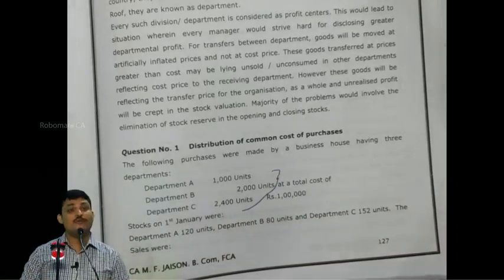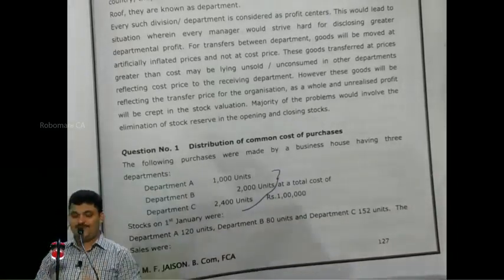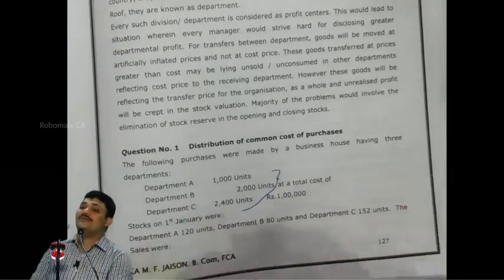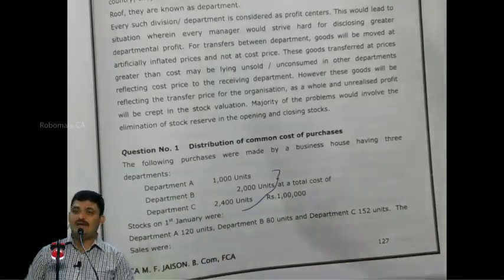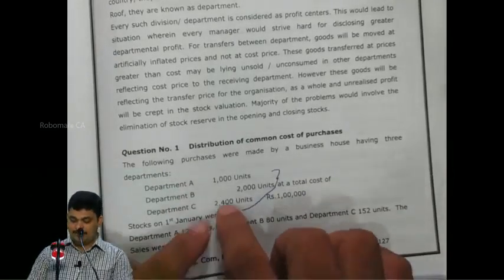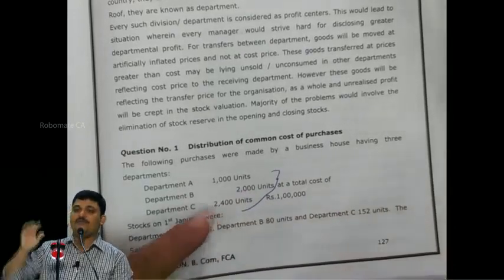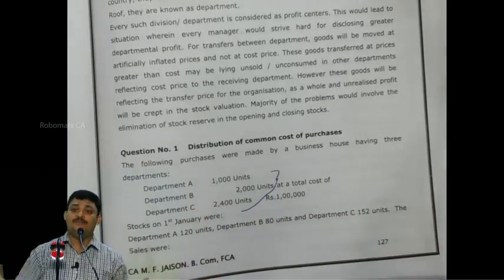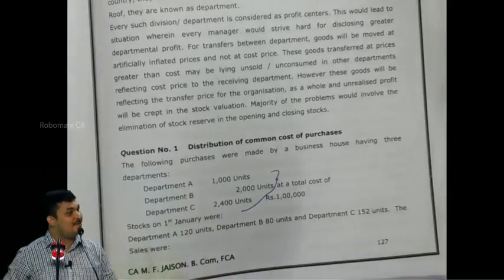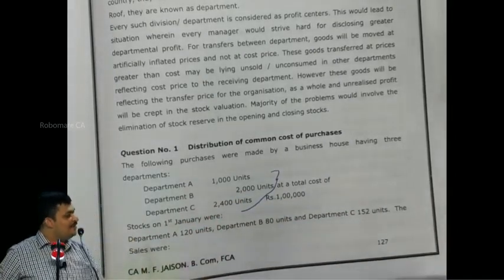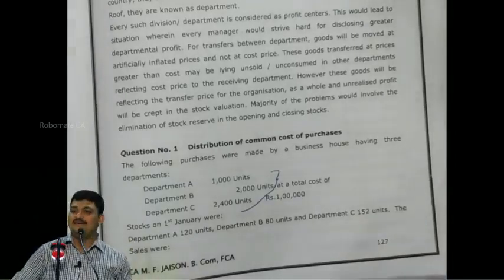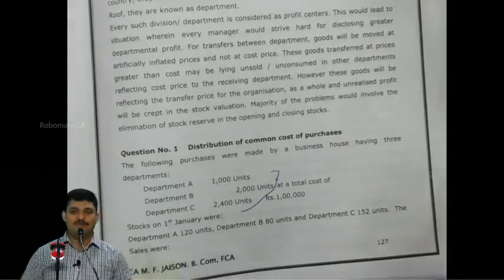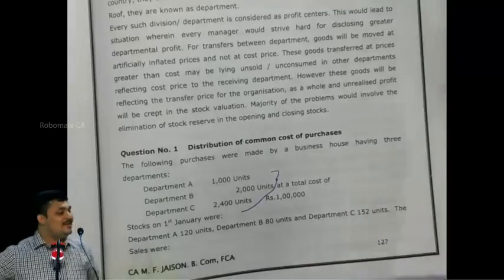Sir, but how do we find out the cost price, sir? Very simple. It is total cost price 1 lakh divided by total units, which happens to be 5,400. Like this, when we do, that is a complete mistake. It's a big nonsense we are doing, when we take 1 lakh divided by 5,400.